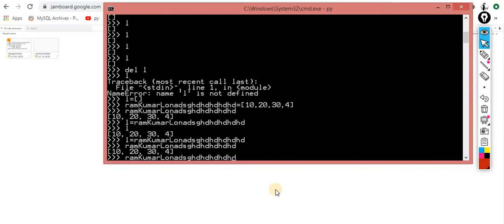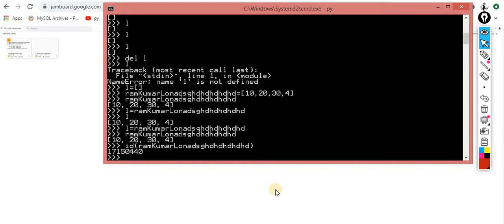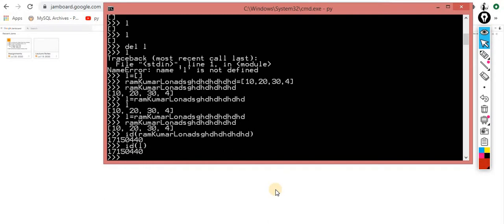Sir, where is the proof for the same? Okay, I will show you the proof. The ID of this one and the ID of L are both the same. You can check it out. Both are present at the same memory location. So this concept is called aliasing, sometimes very useful in the case of functions. So the next concept is cloning.